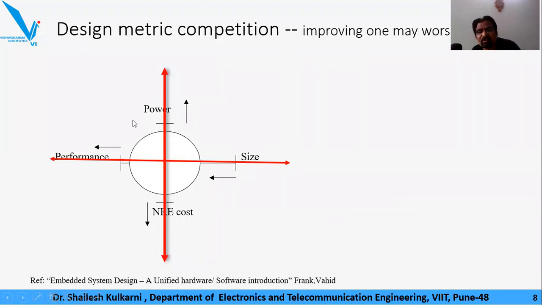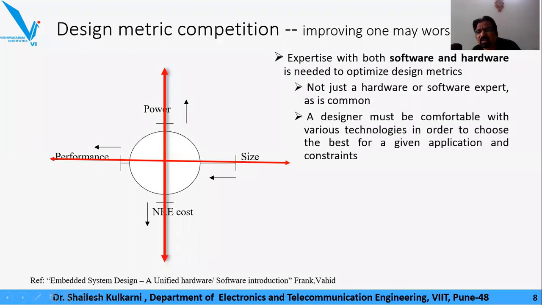I mean, this is an example where we can understand that size, performance, power, and NRE cost are always conflicting design metrics. They compete with each other. When you try to improve one, the second might not improve that much.